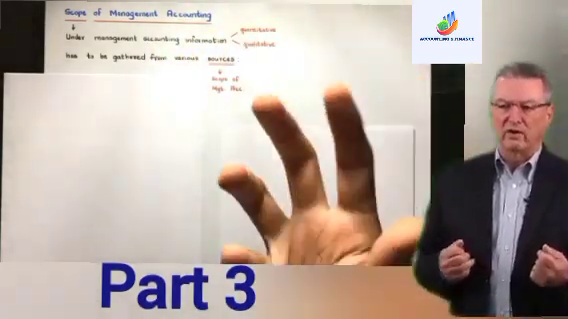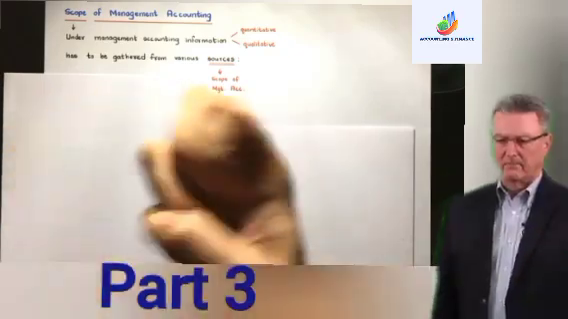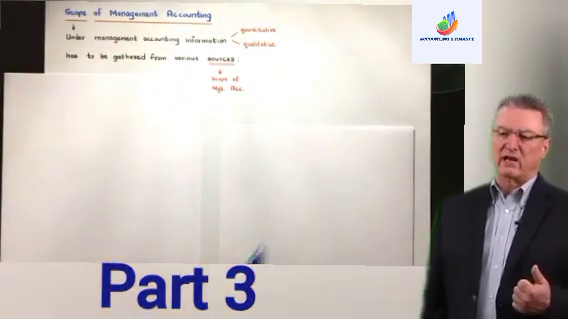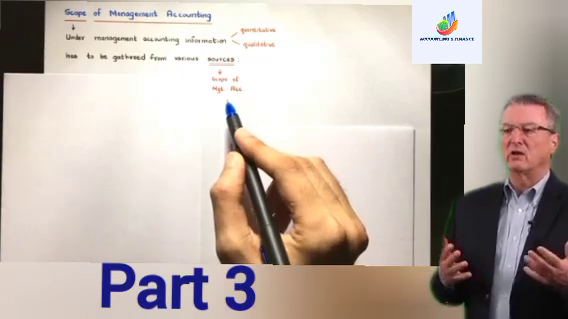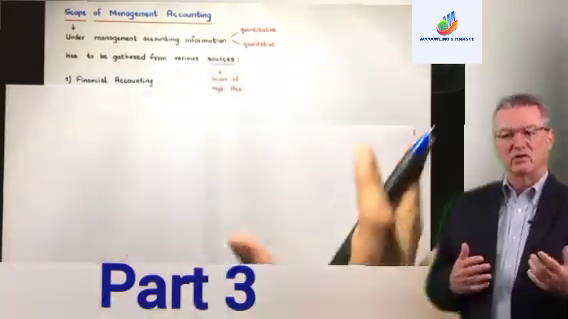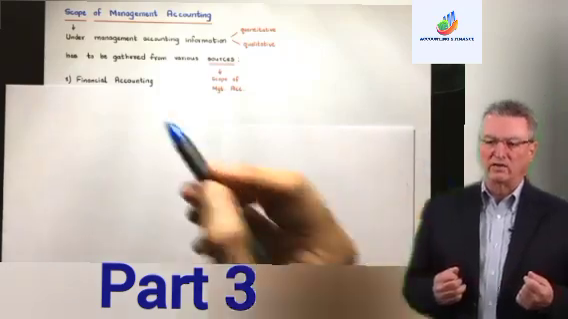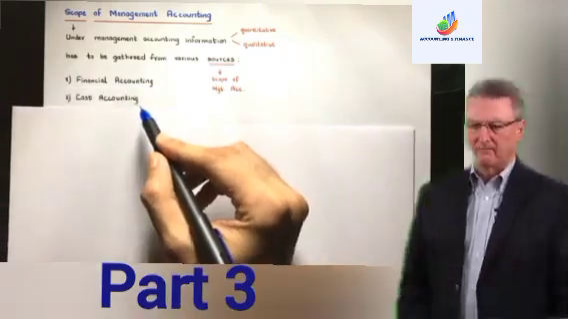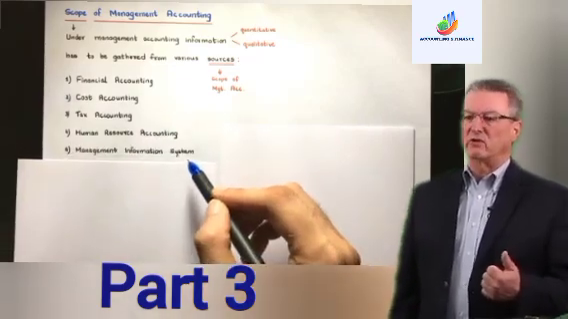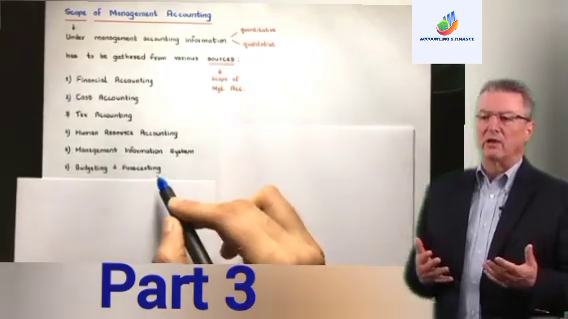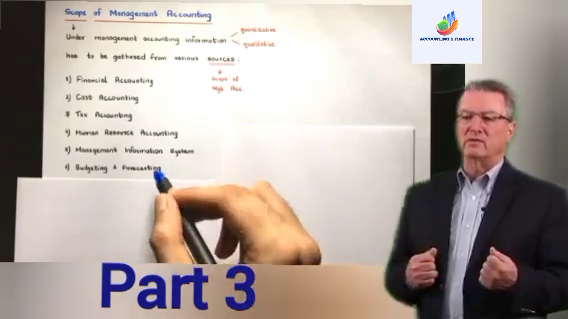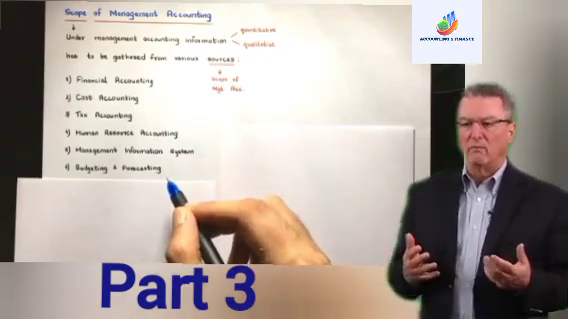So this information has to be gathered first, right? It has to be collected from various sources. So this can also be referred to as scope of management accounting, because we collect the information from various different sources. Those sources are, see here, financial accounting, cost accounting, tax accounting, human resource accounting, management information system, and then budgeting and forecasting. We are not taking any information from anywhere; we are doing the budgets. We are forecasting the information by using the tools and techniques, right?